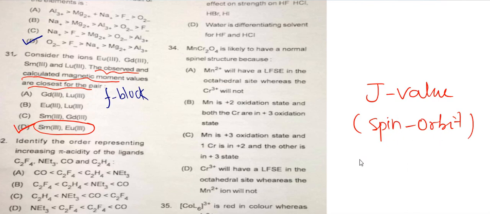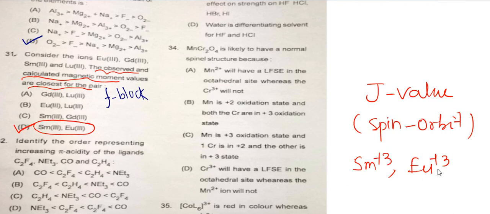For samarium 3+ and europium 3+, the highest number of atoms are populated in the ground state.